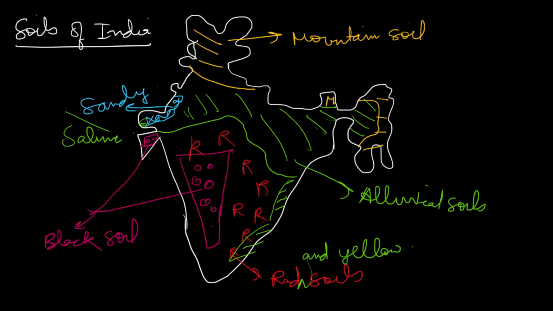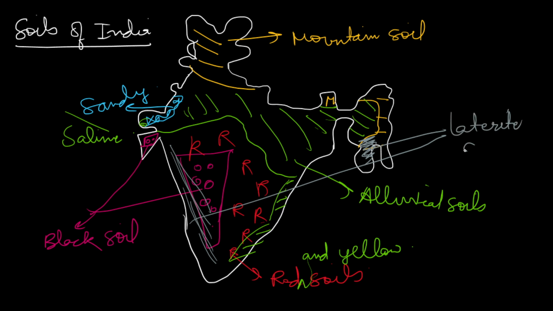Now, in some places you will also find laterite soils, and these laterite soils you will generally find in these areas of high rainfall. The soil which you will find in these areas are laterite soils where there is high rainfall. Okay, so these are the major soils which you can find in our country.